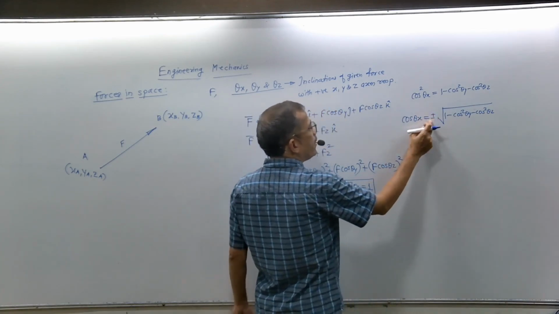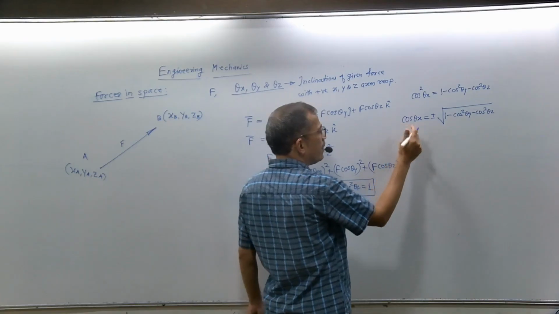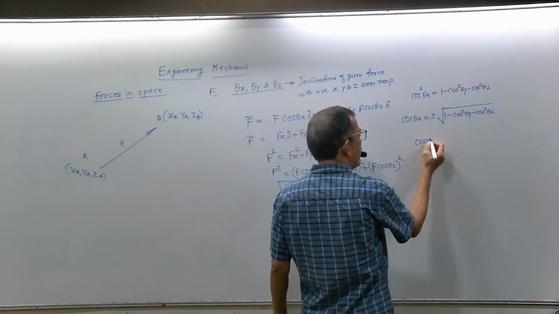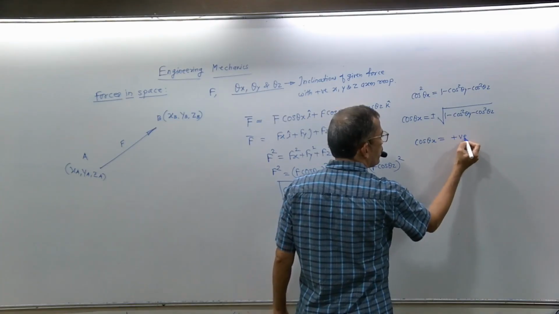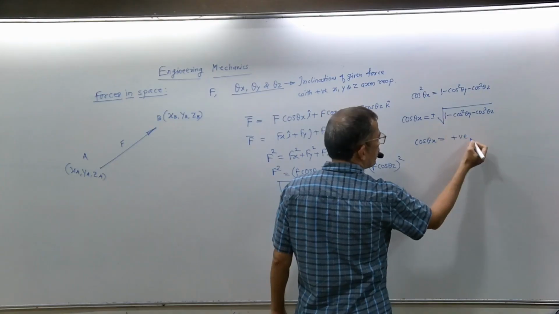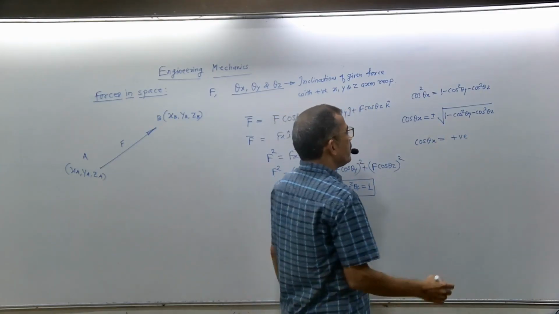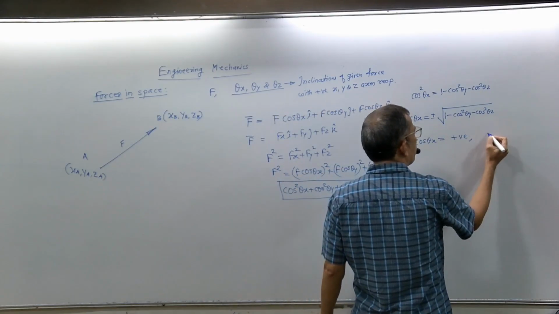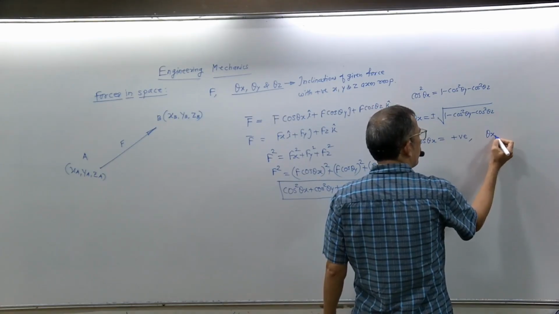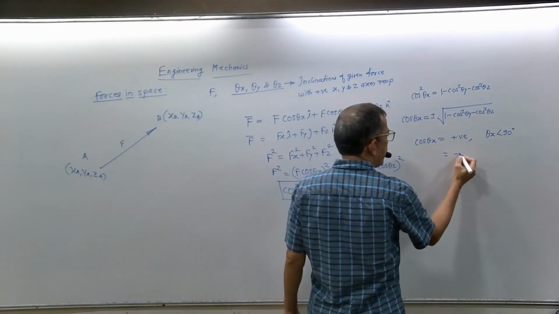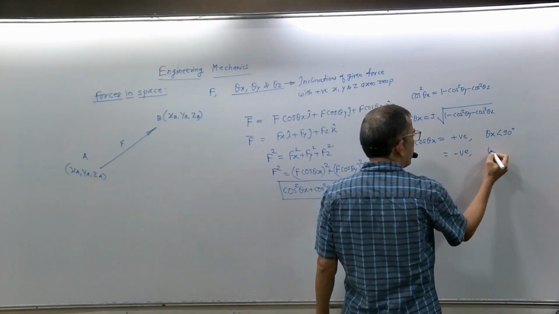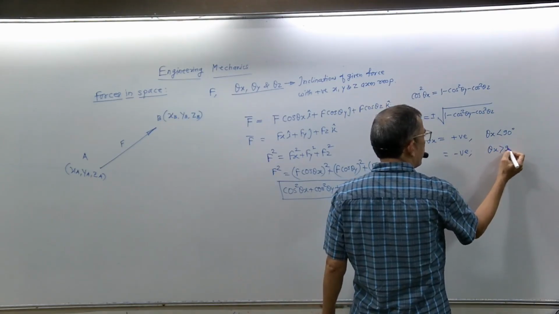When the answer for cos theta x is positive, if we select the positive root, then the inclination theta x will always be less than 90 degrees. And if we select the negative root, then theta x will be greater than 90 degrees.